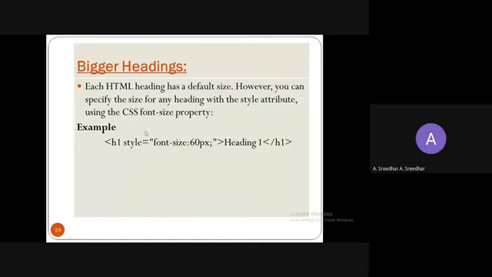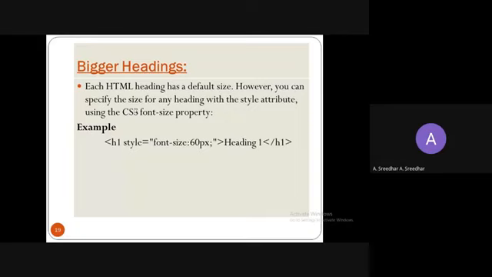Just go with this attribute if you want to further increase or decrease the existing heading size, right? The attribute name is style. The value is the font size with a number, and this value must be in double quotes and should end with a semicolon. This is not an HTML attribute. This is related to CSS, cascaded style sheet.